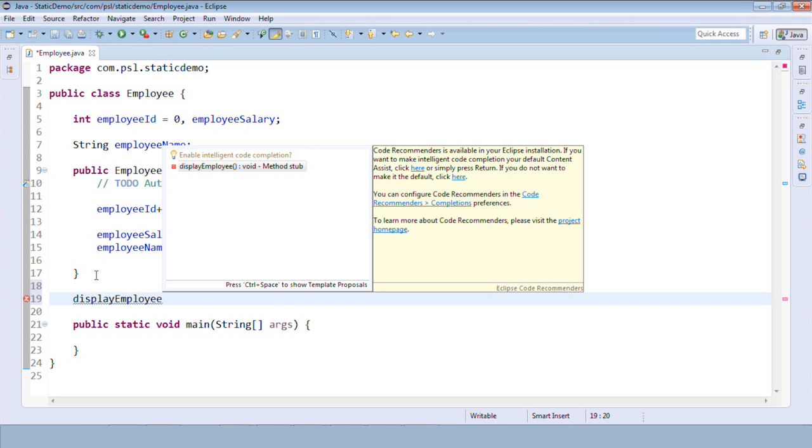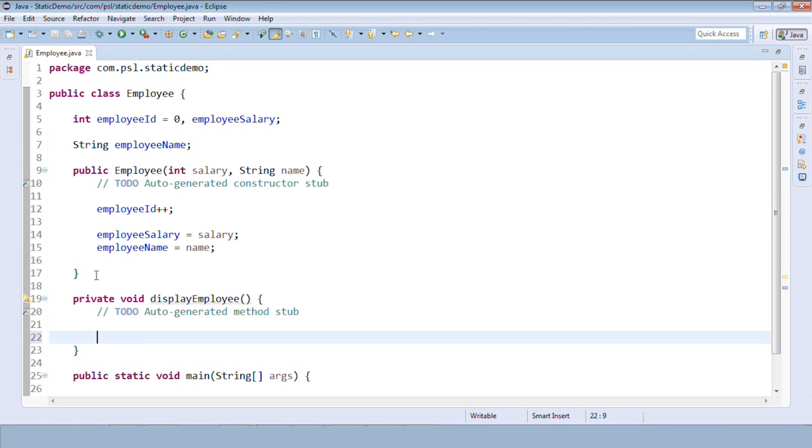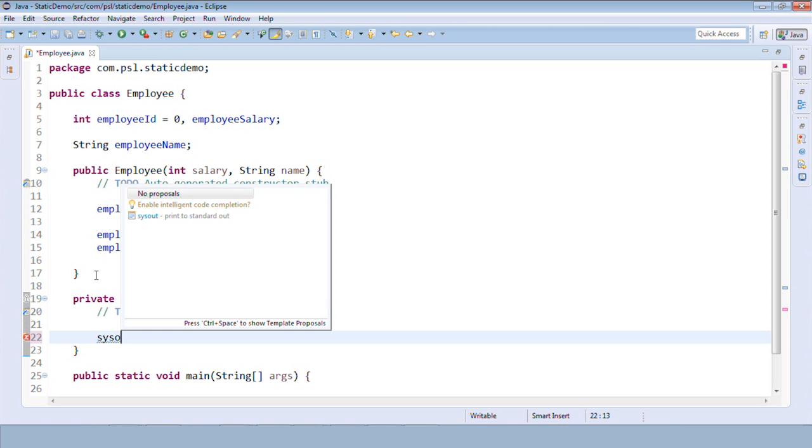Follow the standards again, as far as possible. Try to create private variables and private methods. And let me put the System.out.println here.